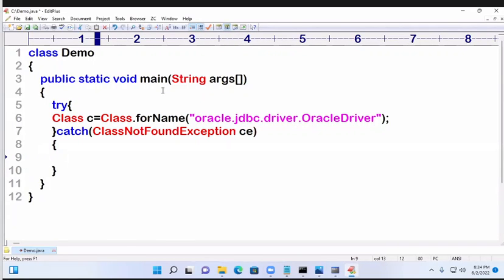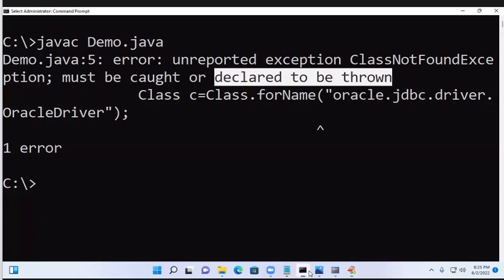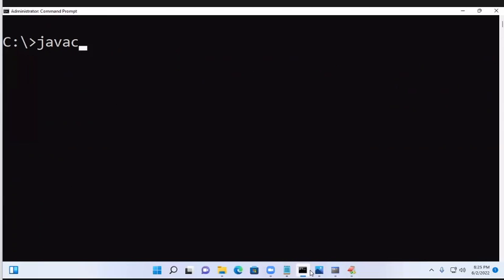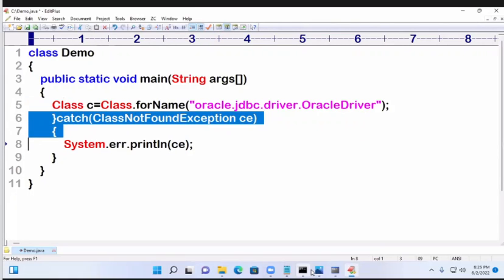Here, System dot what do we have to write? err dot println(ce). What is ce here? The object reference of this class. Like this it is written. Now, will it compile? Yes. File, save. If I compile, javac Demo.java. Successfully compiled. Is it successfully compiled now? Yes. But instead of writing a try catch block, we can write throws.